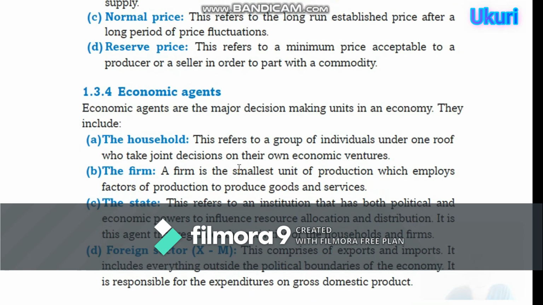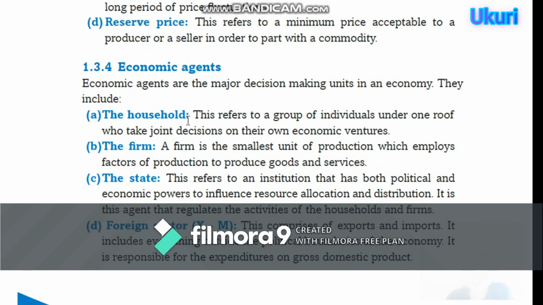Now we can see economic agents. What are economic agents? Economic agents are the major decision making units in the economy. They include the household, as we have discussed before. These refer to a group of individuals under one roof who take joint decisions on their own economic ventures.